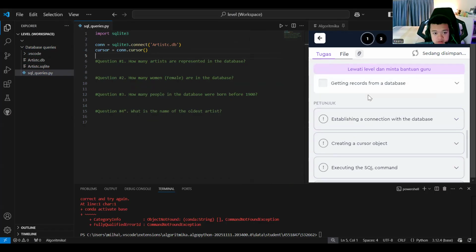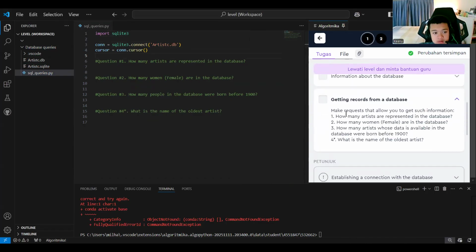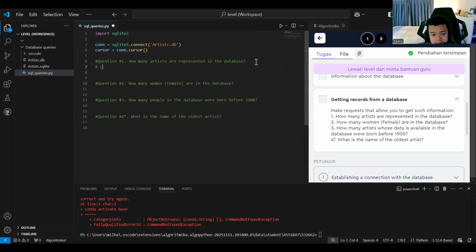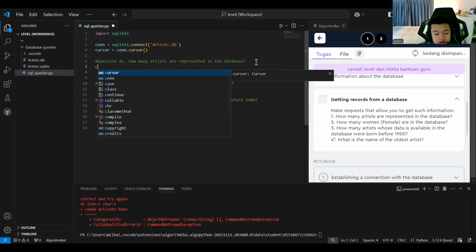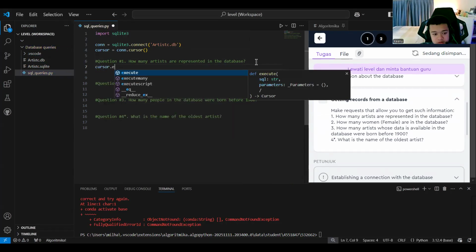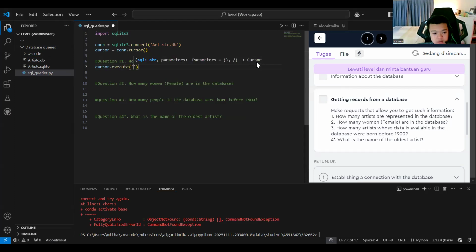So the first question: how many artists are represented in the database? Maybe to check this first, we can type this for selecting all of the content: cursor.execute. We select everything, that means asterisk, from the name of the DB, which is artist.